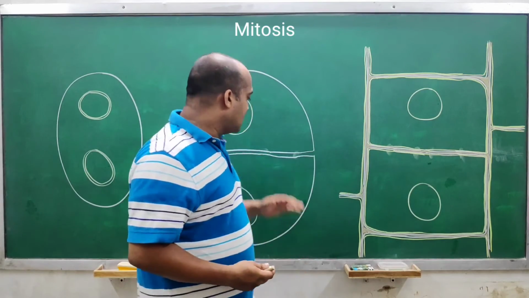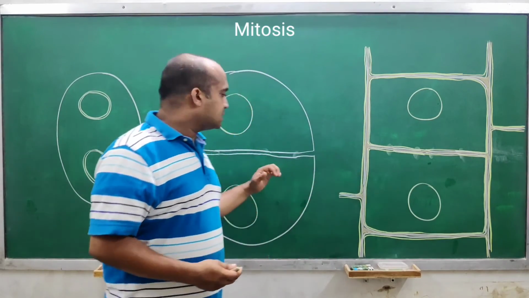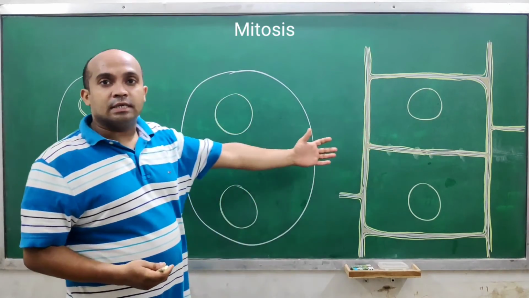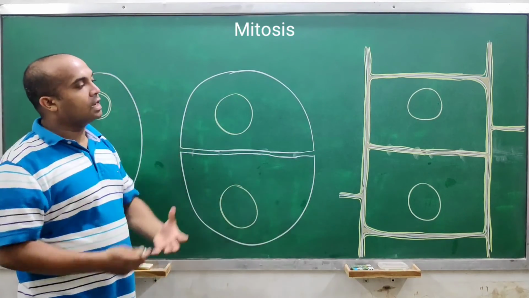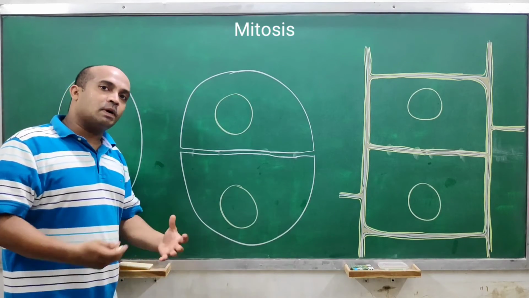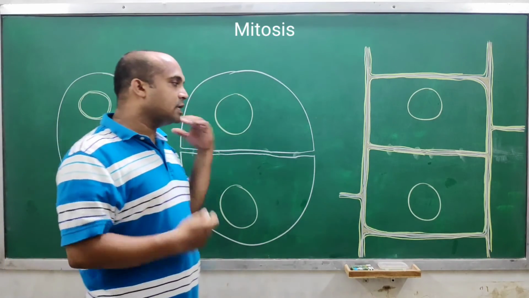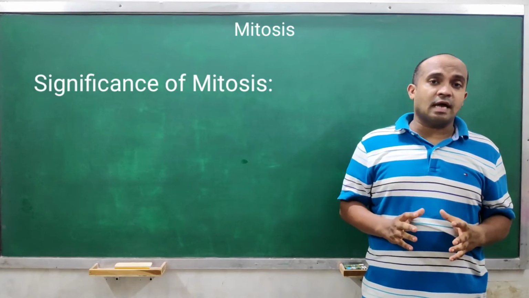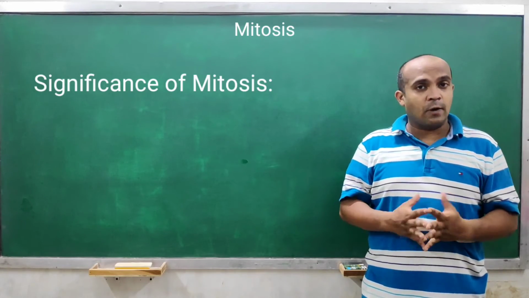And this process in both types of cells, that is in animal cell and plant cell, cytokinesis processes are occurring. Understood? So this is about mitosis, in which we have studied both karyokinesis process and cytokinesis process. Let's discuss the significance of mitosis now.